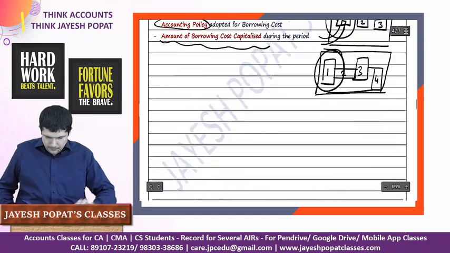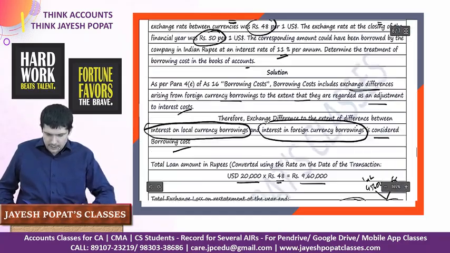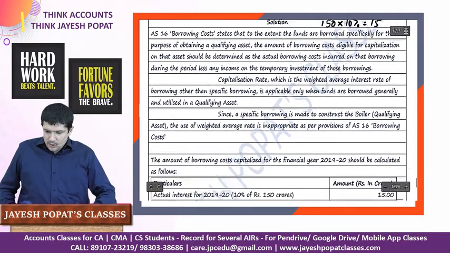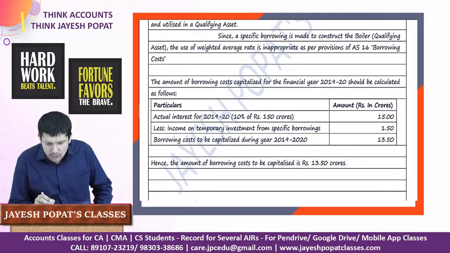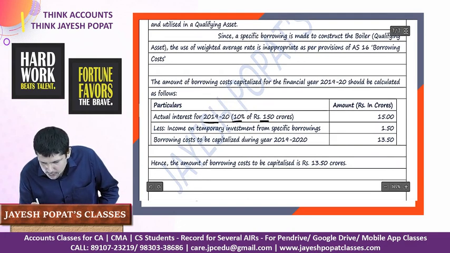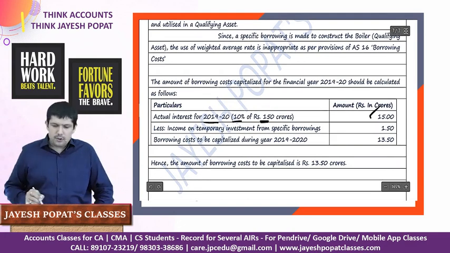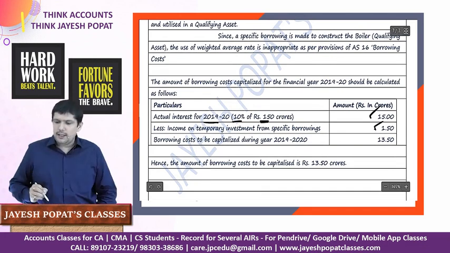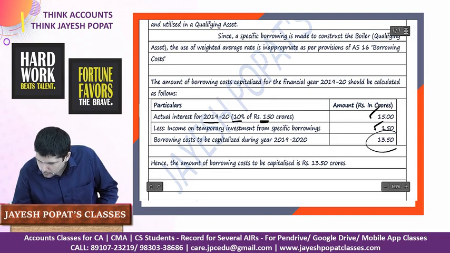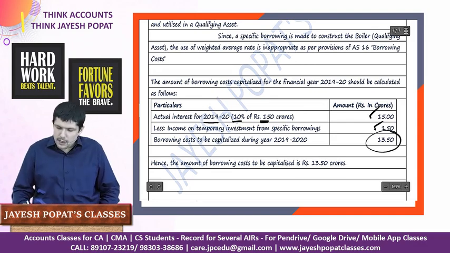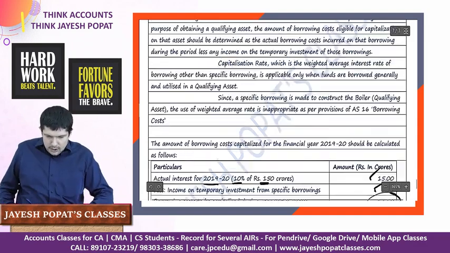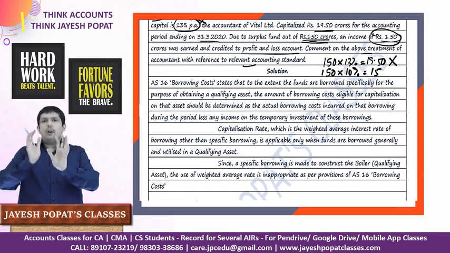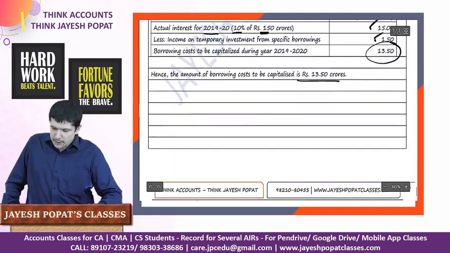So let us look at it. Actual interest for 1920, 10% of 150, 15 crore should be the actual interest, less income on temporary investment of specific borrowing, 1.5 crore, and 13.5 crore should be the amount capitalized. Please go through this text, because here I have mentioned what is the treatment or what is the relevant para of the accounting standard which will be applicable in this case.